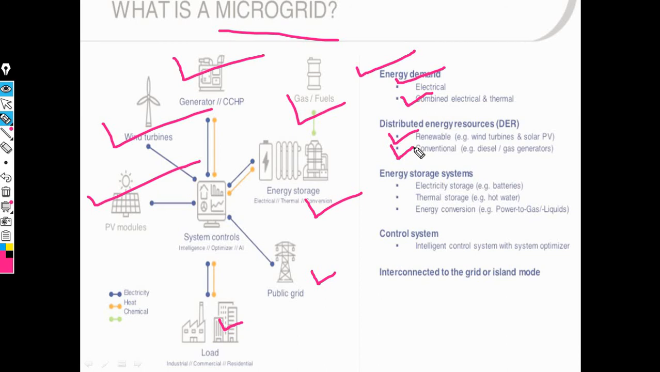Then energy storage systems like electricity storage, for example batteries, and thermal storage like hot water. Then energy conversion like power to gas and gas to liquid. And the last one is the control system. It is very important. This control system can be controlled with the help of an intelligent control system with system optimization. Now this is the concept of a microgrid.